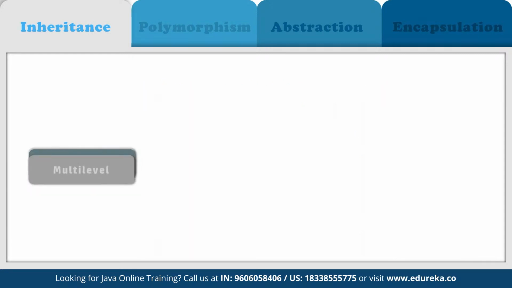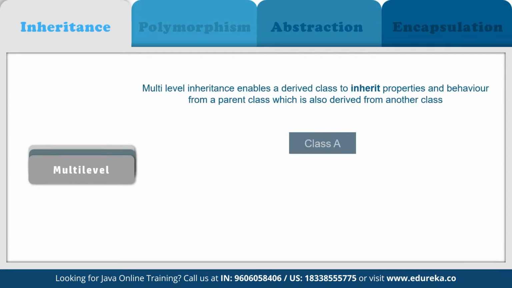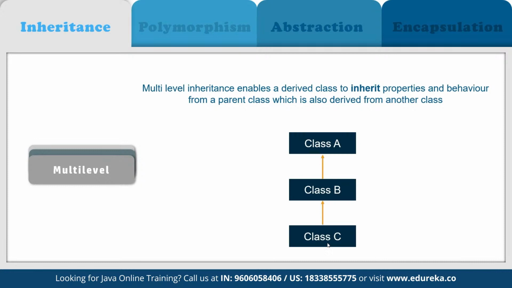Same way we have multi-level inheritance. In multi-level inheritance, a class is derived from a class which is also being derived from another class. For example, class C is inheriting from class B and class B is inheriting from class A. That means class C is going to inherit every property defined in class B as well as in class A, because class B itself is inheriting from class A. So whatever is in class B, that means class B components plus the components of class A, are going to be inherited by class C. This type of inheritance is called multi-level inheritance.